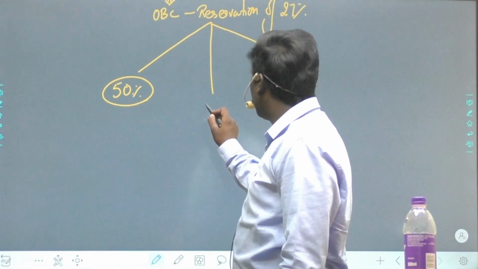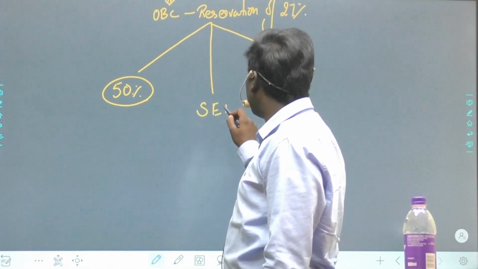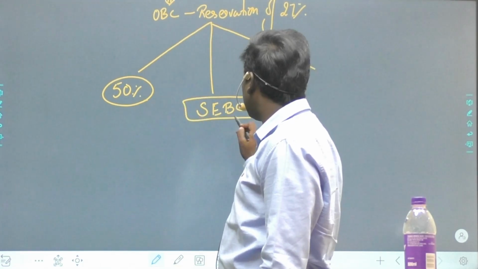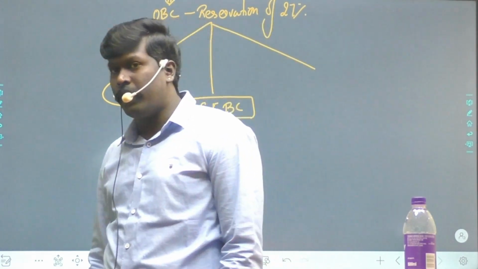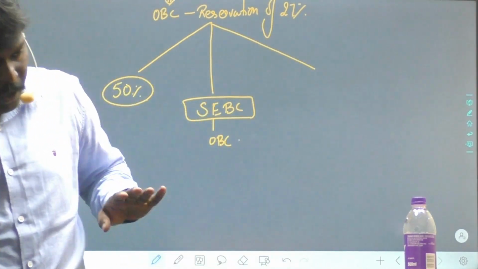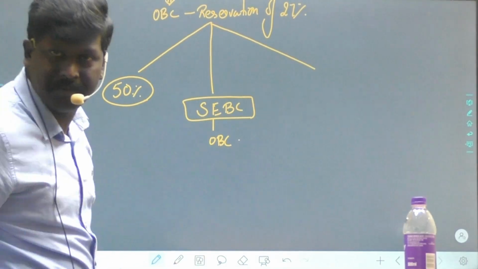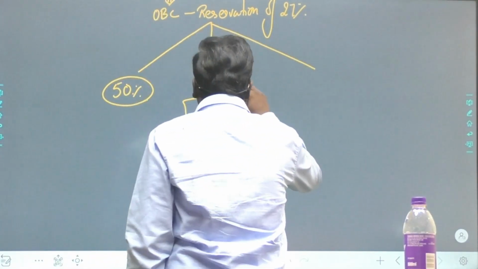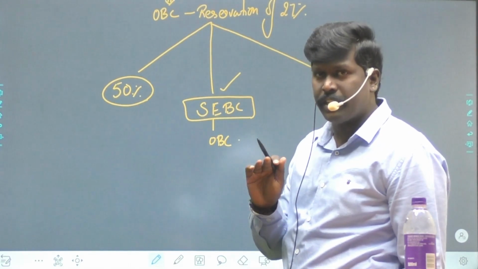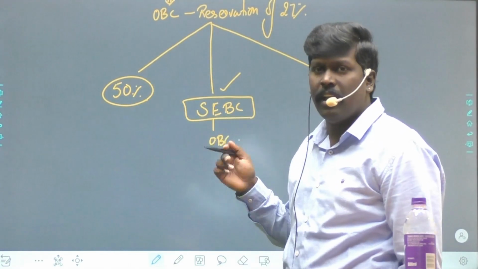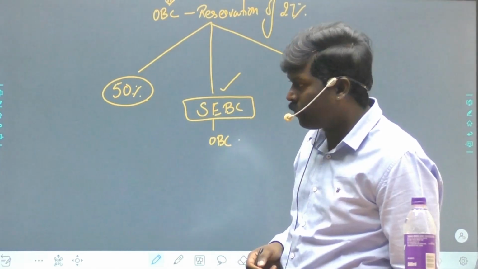Condition number 2. Provide reservations to only socially, economically backward classes in the OBC. Within the OBC, don't provide the reservations to everyone. Provide to the poor of the poor in OBC, that is, socially, educationally backward classes. Provide on the basis of socially, educationally backward. This is mentioned directly in the Constitution only, Article 16, Clause 4.